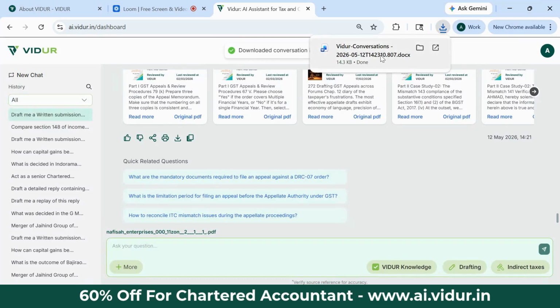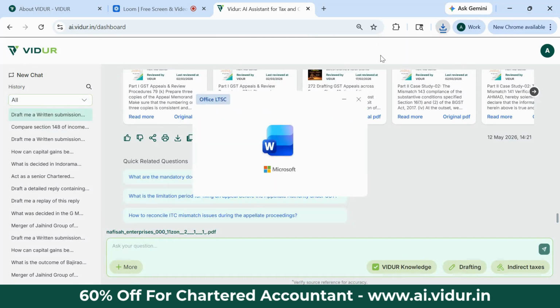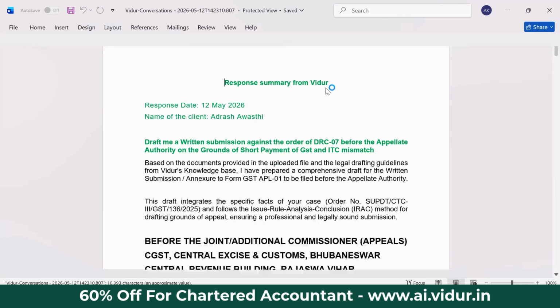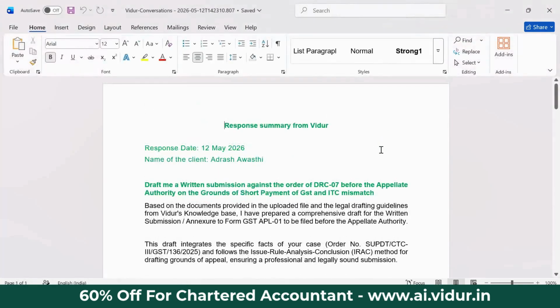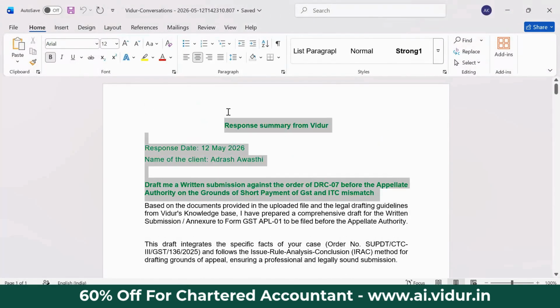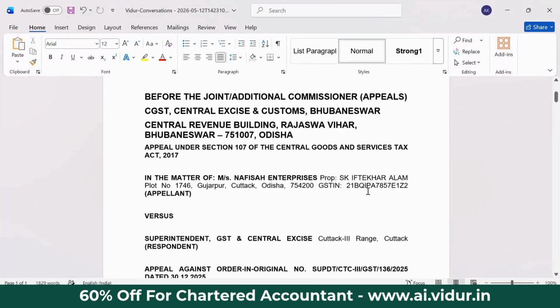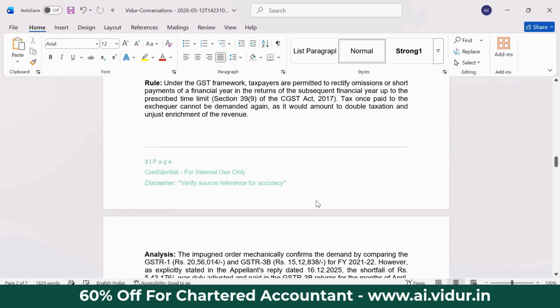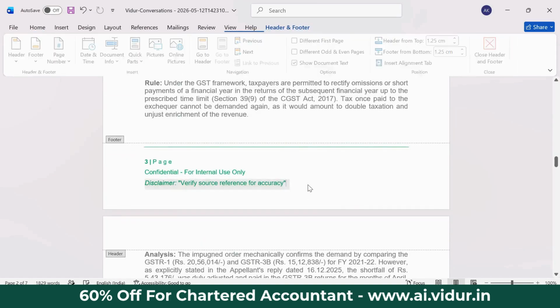So with VIDUR, if you need to create a large document, a big document like 25 to 30 pages, hardly, it will take half an hour, not more than that. You can simply edit this Word file as per your requirement. Also, you can add some points if you wish to add in your own language, that is also possible, and you can edit this at any point of time.